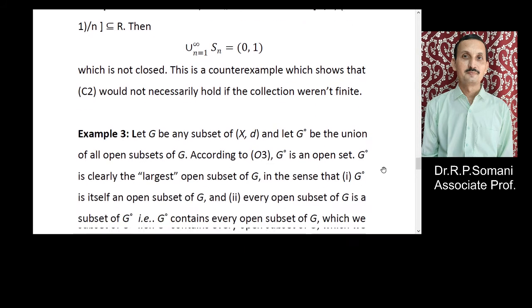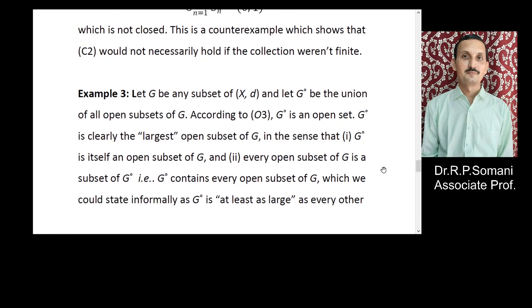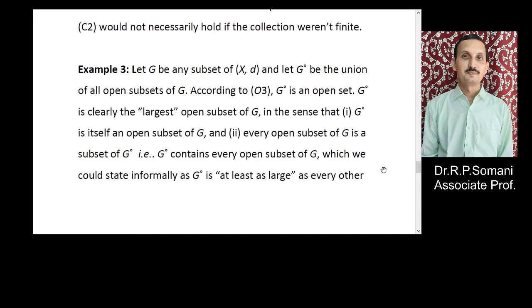So next, example three. Let G be an open set in X, d, and let G0 be the union of all open subsets of G. According to O3, G0 is an open set, and it is clearly the largest, in the sense that G0 is itself an open subset of G and every open subset of G is a subset of G0.